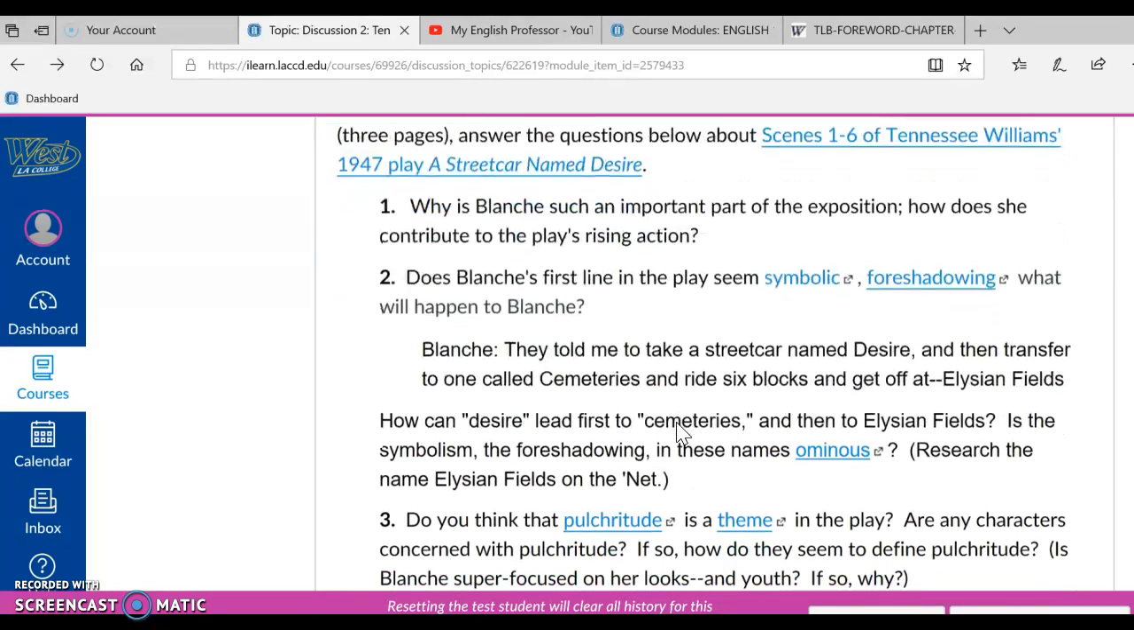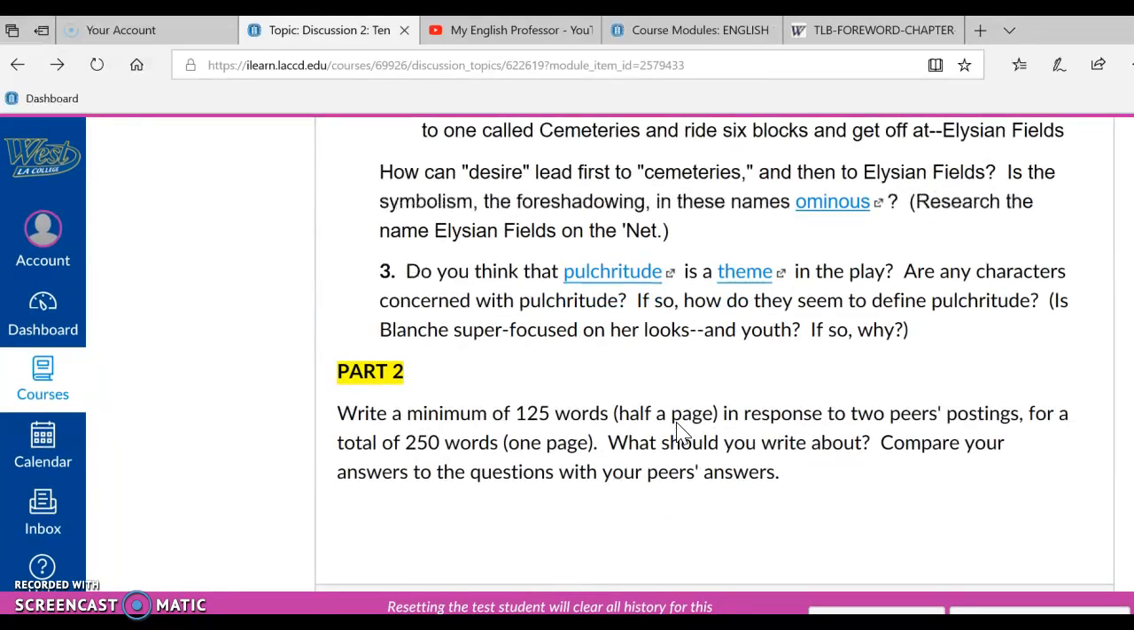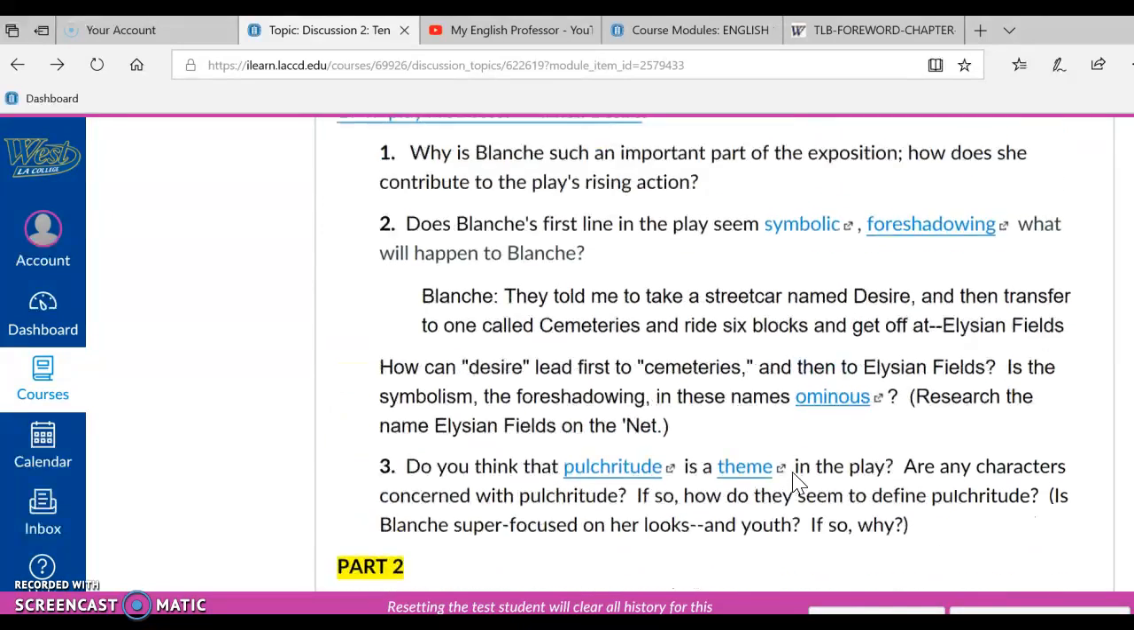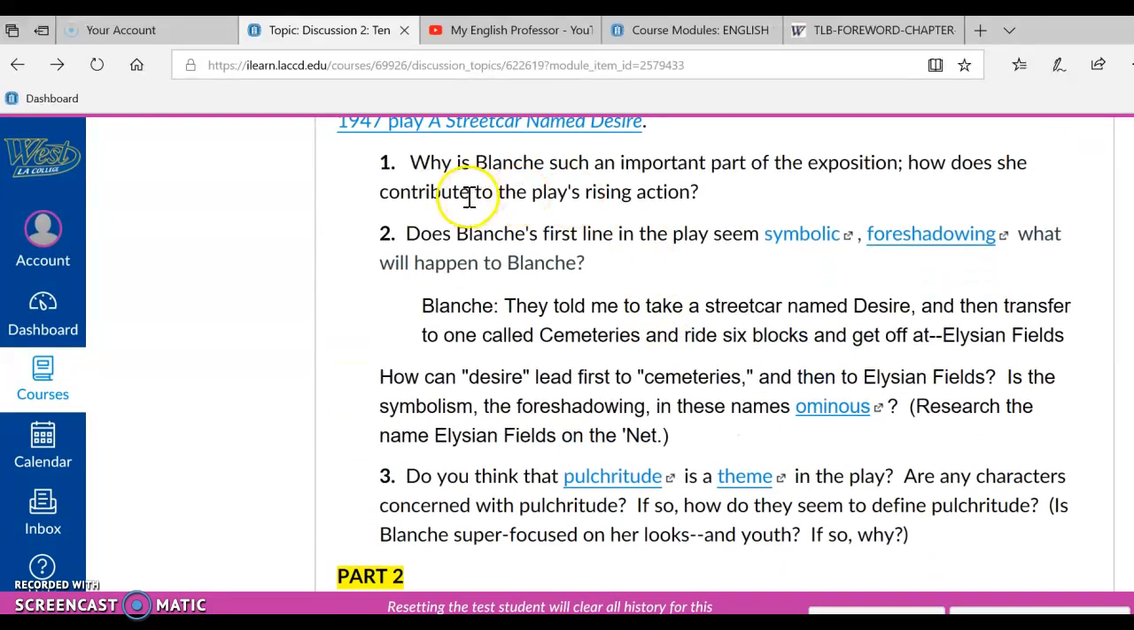Okay, I'm going to scroll down and read the part 2 directions. So part 2, write a minimum of 125 words, half a page, in response to 2 peers' postings for a total of 250 words, 1 page. What should you write about? Compare your answers to the questions with your peers' answers. And of course, these are the questions here, 1, 2, and 3.